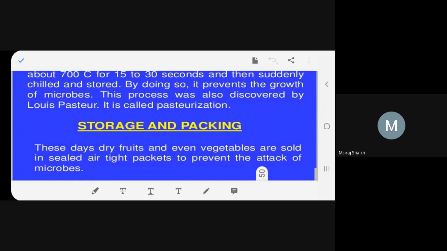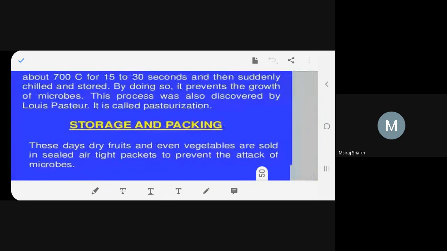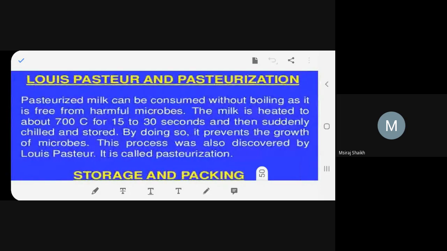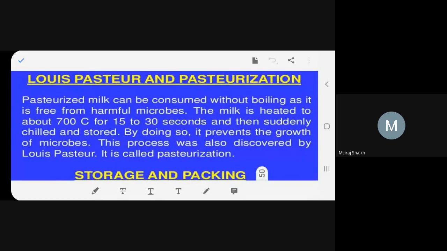Storage and packing. These days, dry foods and even vegetables are sold in sealed airtight packets to prevent the attack of microbes. Now, Louis Pasteur is famous for his pasteurized milk. Now, you can consume it without boiling. Why? Because there are no microbes.